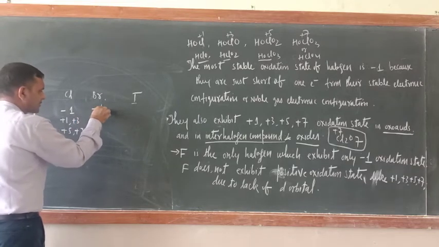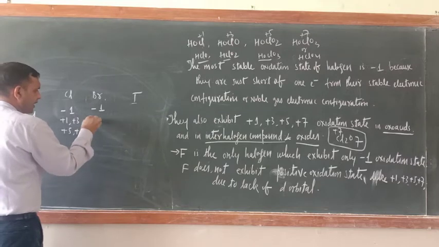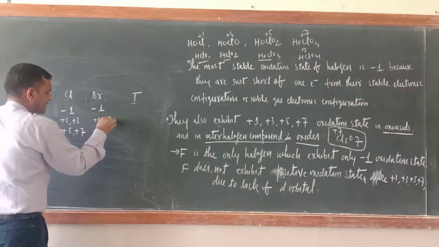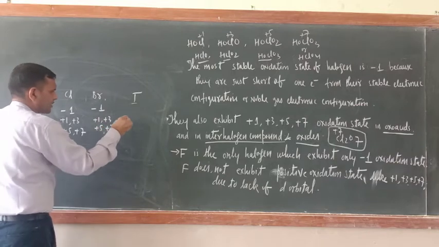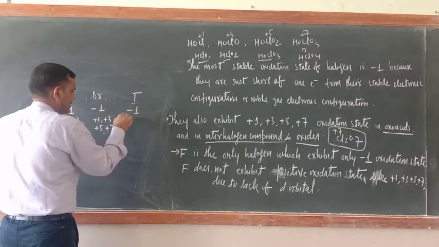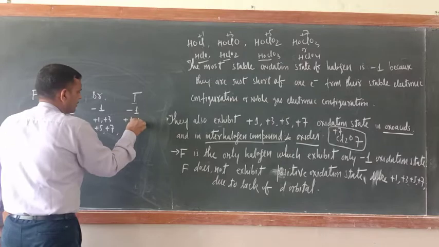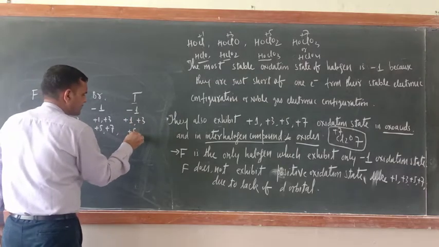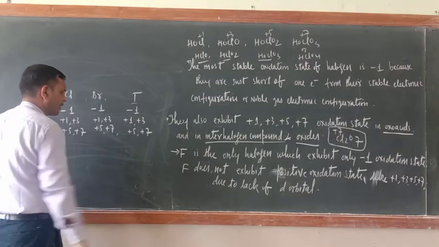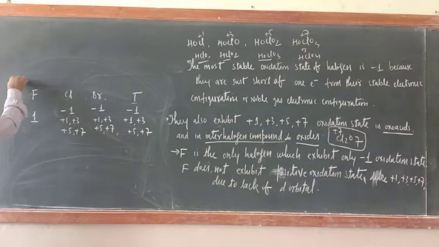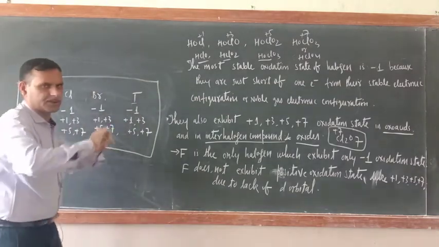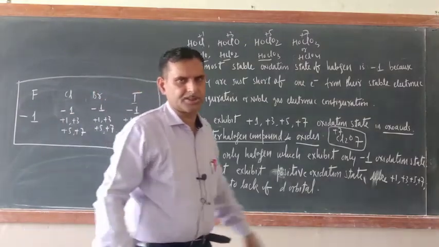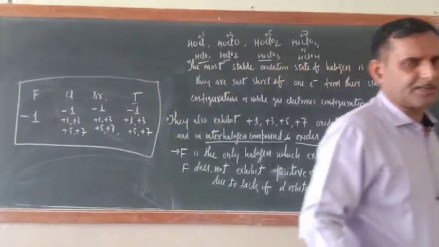This is -1, and then +1, +3, +5, +7. And this one is -1, +1, +3, +5, +7. So if you see carefully, only fluorine is exhibiting just -1. So this is all about the oxidation state. Now chemical reactivity.